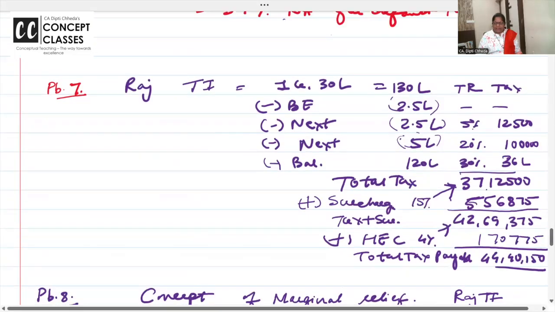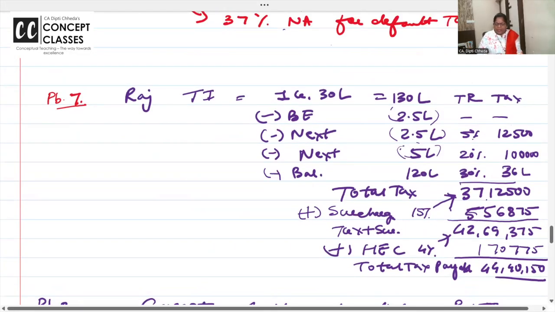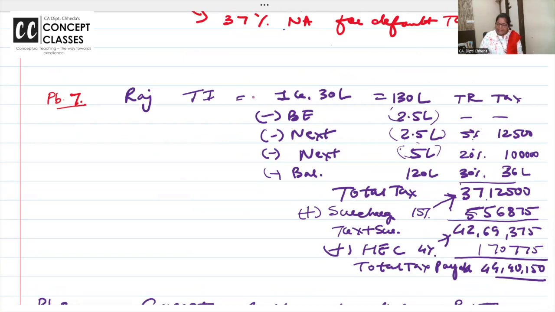Look, suppose your income is 1 crore 30 lakhs. First you calculate the tax: first 2.5 nil, next 2.5 at 5%, next 5 lakh at 20%, and the balance at 30%. Are you getting how I'm calculating tax on income?